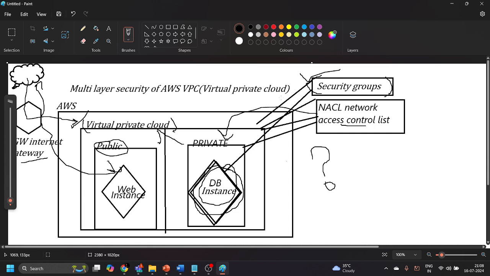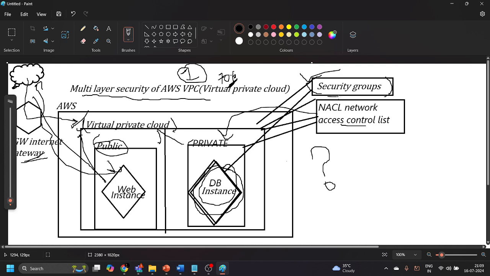So we will be creating this class in two parts. This will be our part number one, in which we have seen 70% of the demonstration, in which we have configured the multi-layer security of the AWS VPC. We created a VPC, public and private subnets, and an internet gateway which we attached to the VPC.